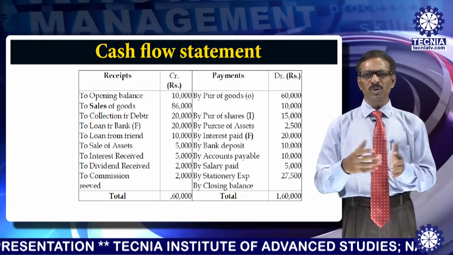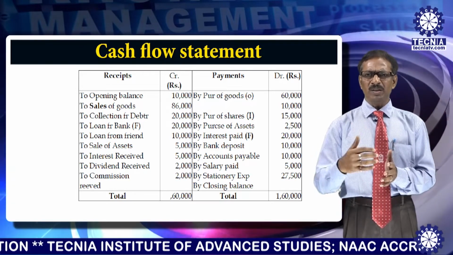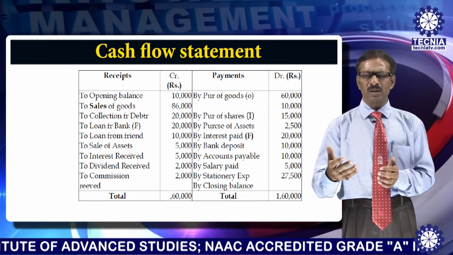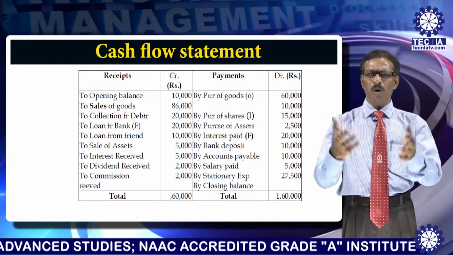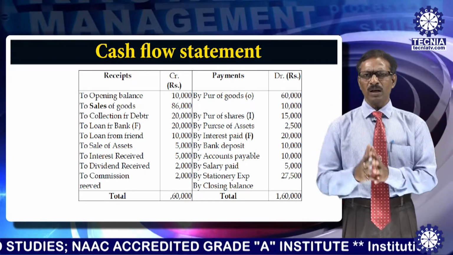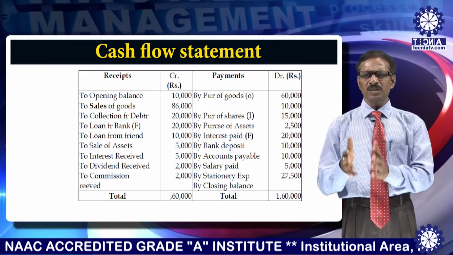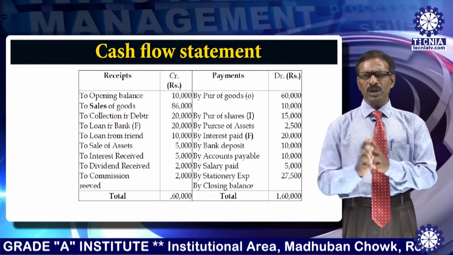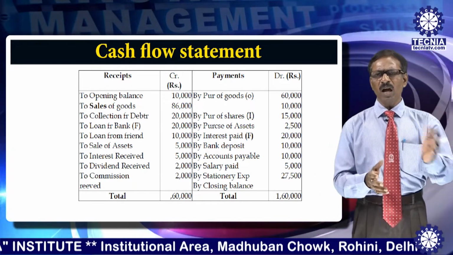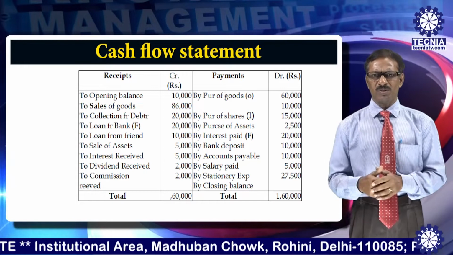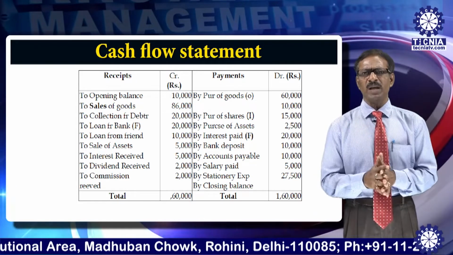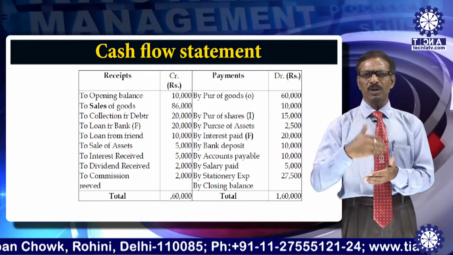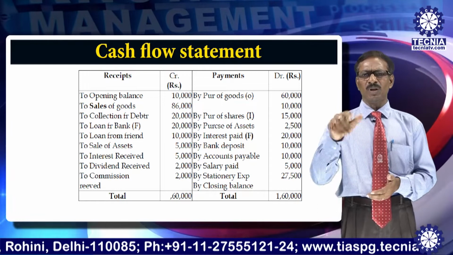Commission we actually get for day-to-day transactions or for doing certain jobs on behalf of some concern, say by selling their product on behalf of them. Sometimes you see at the bank counter, a banker selling insurance products. Though it is not the main duty of the banker to sell insurance products, it has now come under bank assurance, so the bank is doing certain insurance activities. By the way, they are getting a certain commission, so that would come under operating activities.